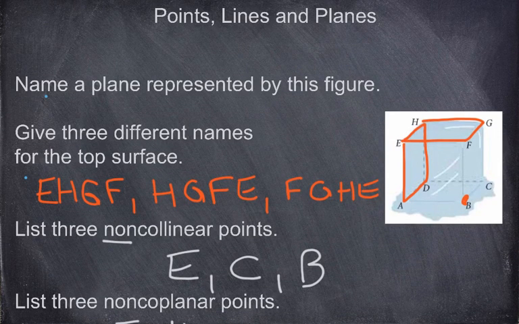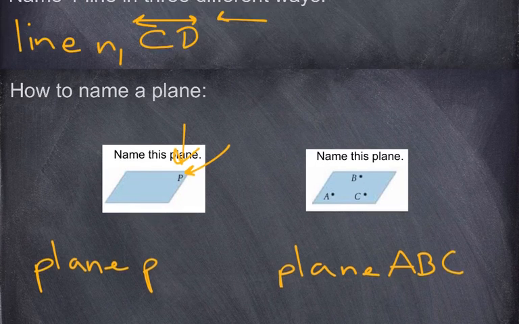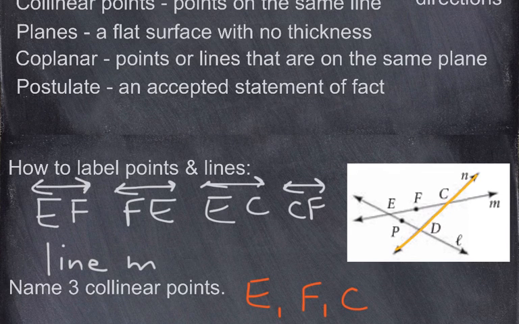Just to do a quick recap again, planes, 4 letters if you have them, don't cut across through the center. Okay, if you have 3 letters, you have to write out the word plane. If you have the lowercase letter on the plane, you can just call it plane M. Now with lines, if you're going to use 2 points, make sure you have that arrow above it with arrows going in both directions. And if you're going to use the lowercase, you have to write out the word line M.